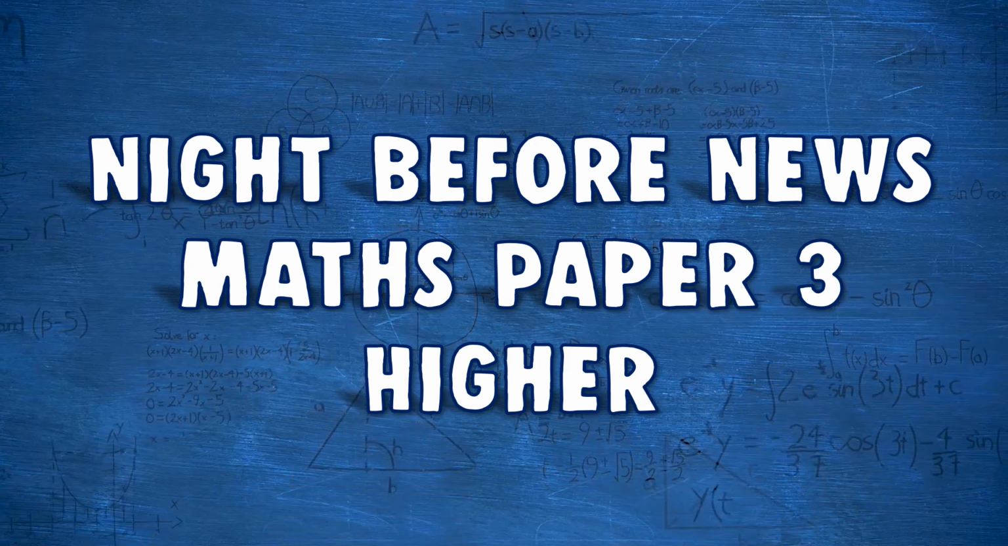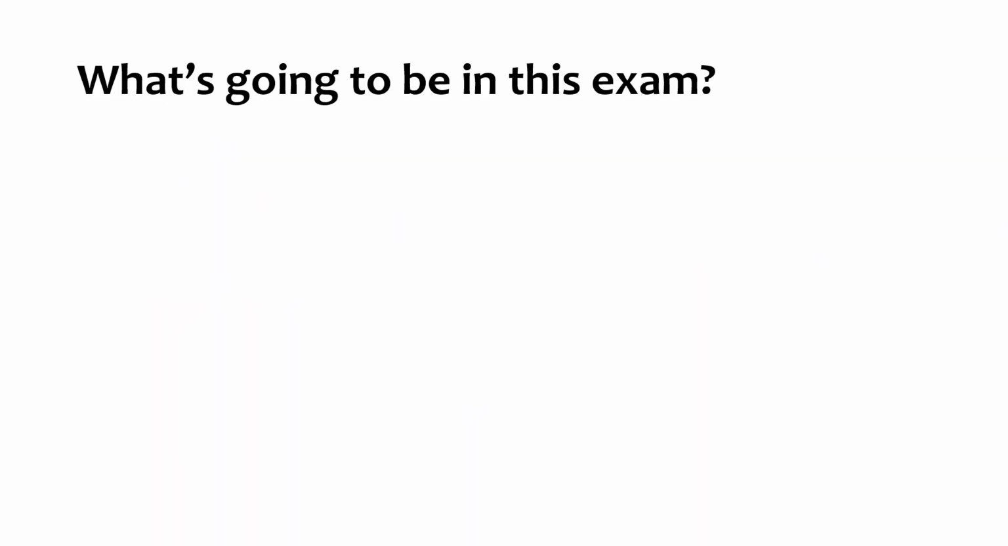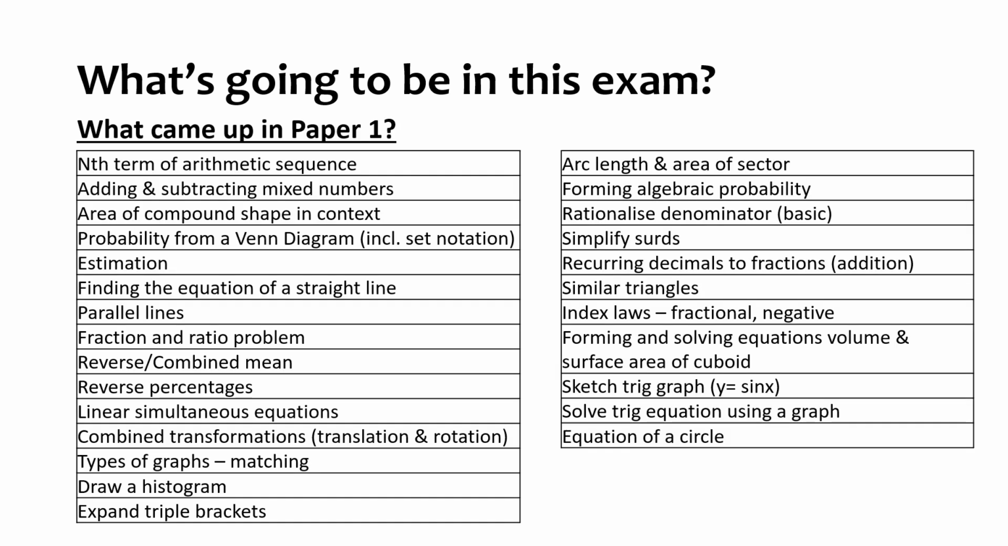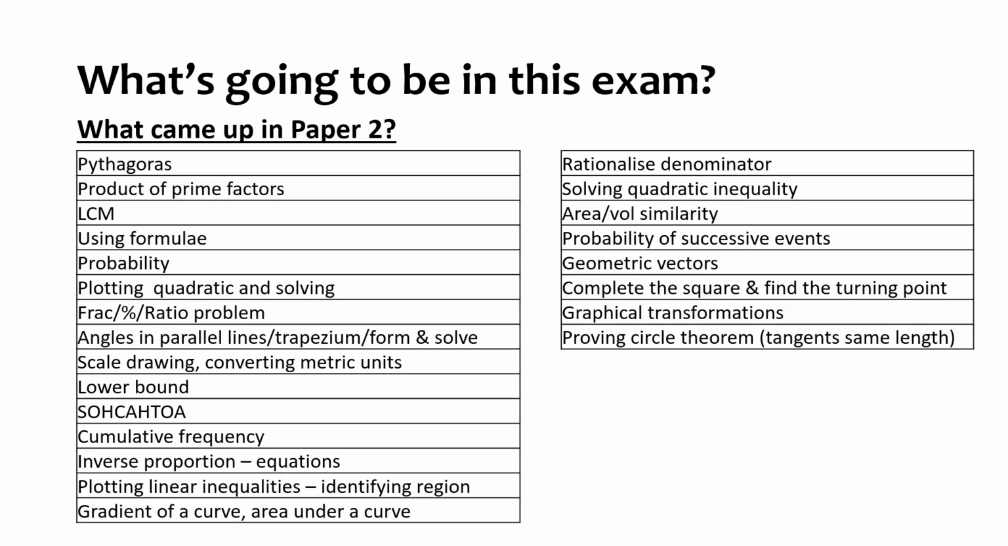It's paper 3 higher tomorrow morning. So you obviously have had 2 out of the 3 papers now. Let's have a look at what came up in paper 1. You can pause and have a good look at that if you need to. And then what came up in paper 2.